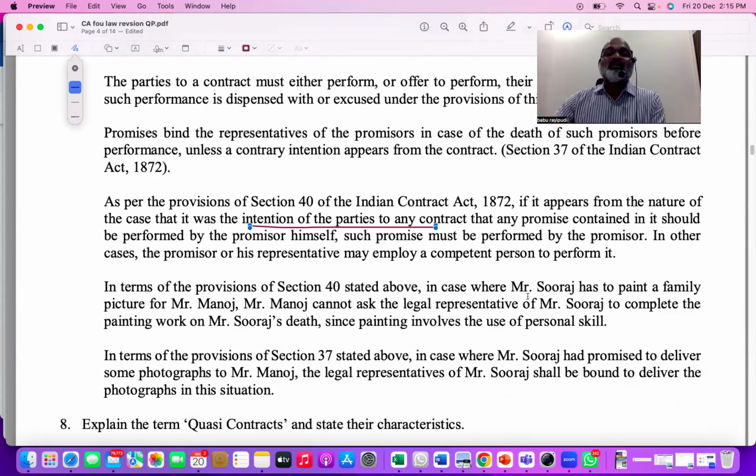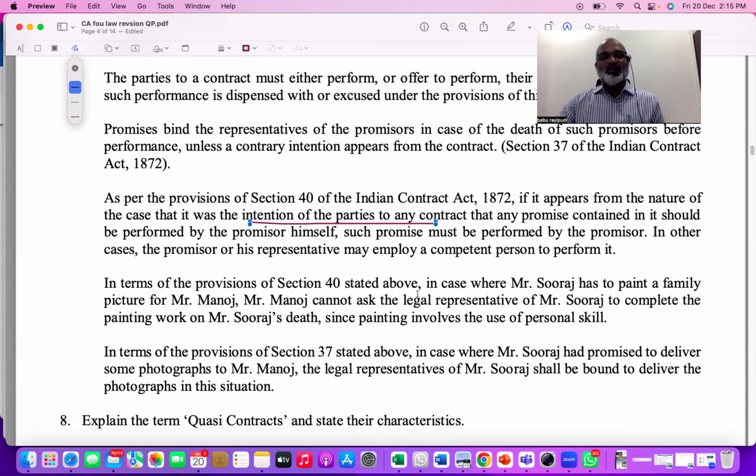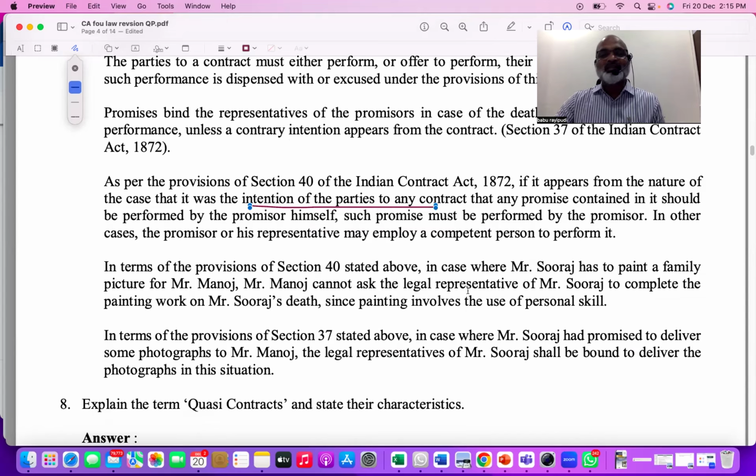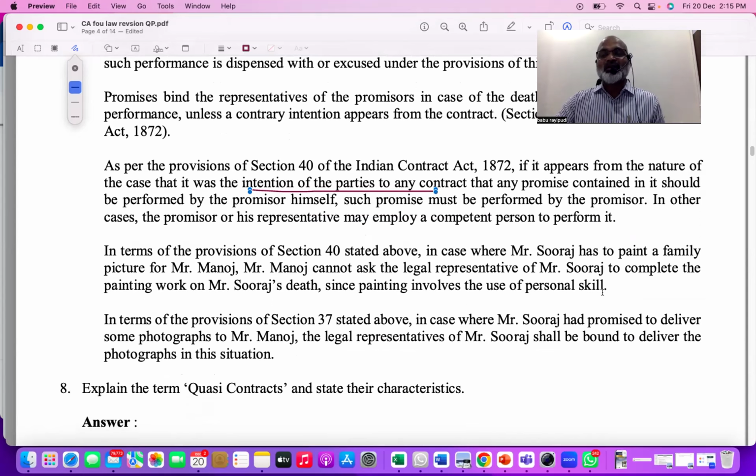Understood? Depending on the nature of the contract, here it is a personal contract, and the legal representative should be competent to perform it, no? Like singing, dancing, acting, painting, how can you say the legal representative can simply perform the contract? It's not possible, right? So as per Section 40, where Mr. Suraj has to paint a family picture, Manoj cannot ask the legal representative. The reason being it's a personal contract. That is the point. Keyword is that.